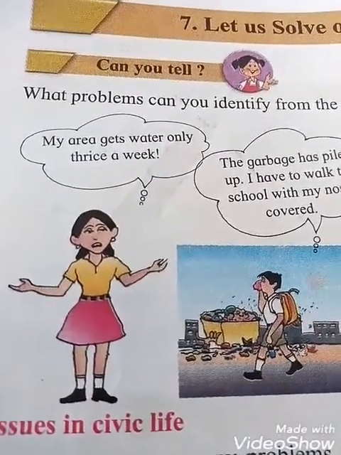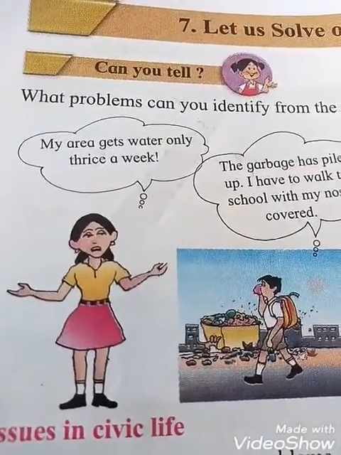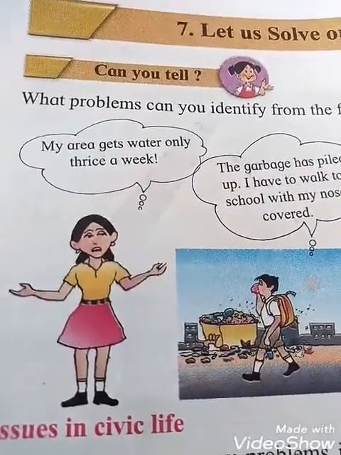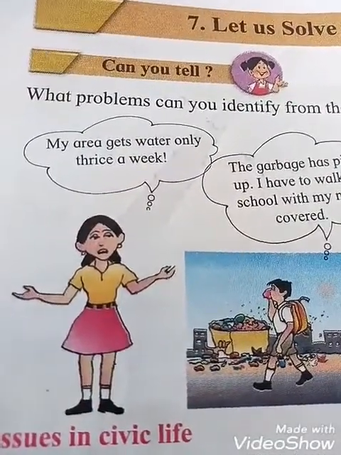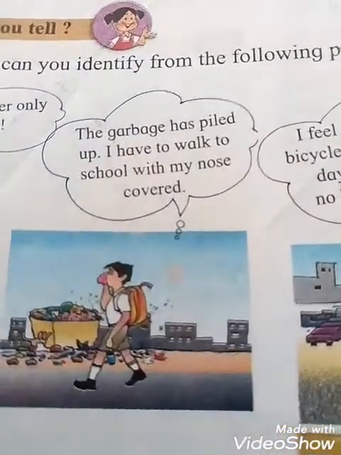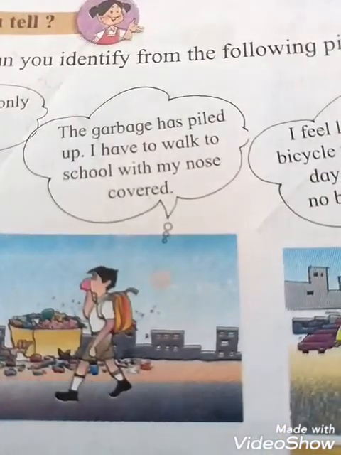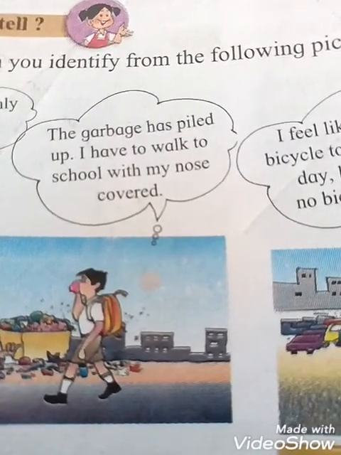So see students, in the first picture what you understand is that there was a water problem because water is very less, because in a week only 3 times water is coming. So that place has water problems. Okay students. And in the second picture see that the garbage has piled up. Piled up means what students? To heap in abundance, means one on top of another.